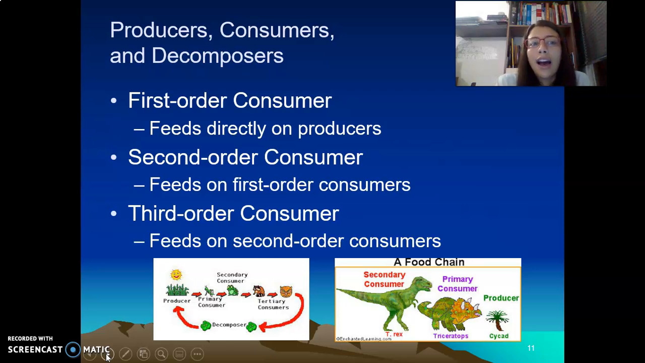We have different levels of consumers. The first order consumers, or primary consumers, feed directly on producers. The second order consumers feed on the first order consumers, and the third order consumers feed on second order consumers. We are going to look at the picture. We have the sun, the plant that is a producer, the primary consumer, the secondary consumer, the tertiary consumer, the fourth level consumer, and the decomposer, because the cycle continues.